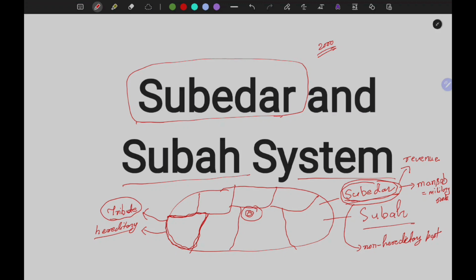He was also given a mansab, and he also used to perform the function of collection of revenue and then transfer that revenue to the king. On the other hand, there were also some semi autonomous states inside the empire who were given greater powers and greater autonomy, but they accepted that they were a part of the empire. However, they also used to have certain privileges given by the king.